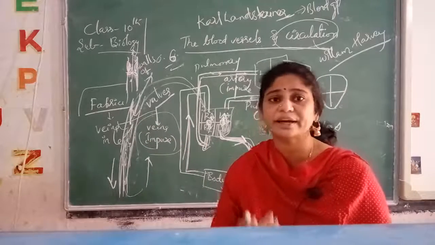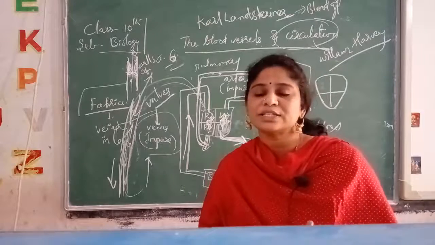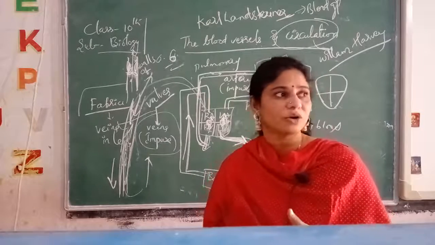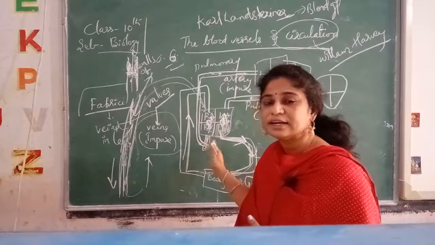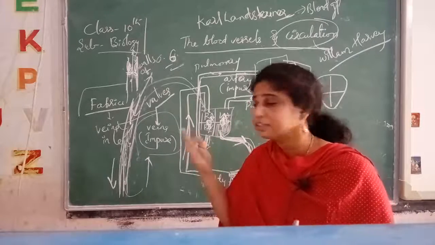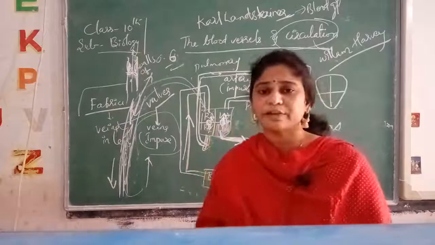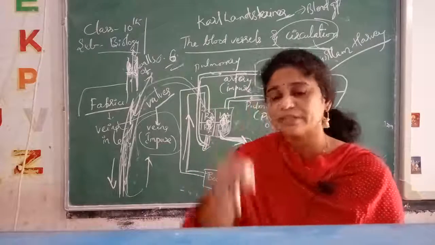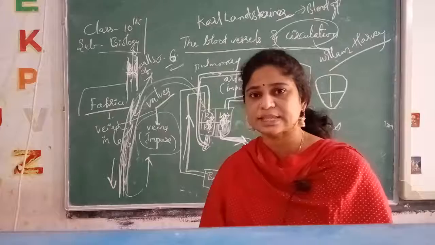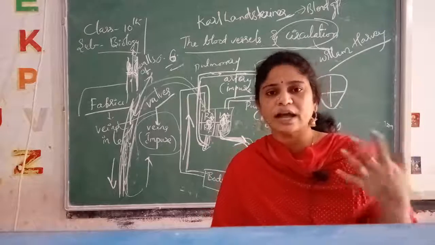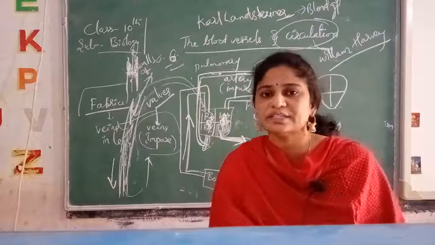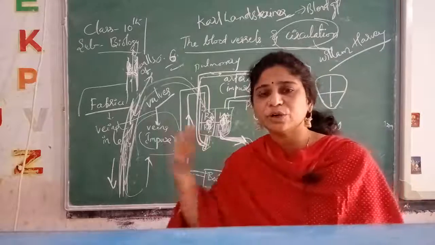Fabrici already gave an idea about the valves in the circulatory system, in the legs. Harvey could remember Fabrici's experiments. Whatever science is there, we learned from the olden experiments, what our great old scientists have done, and we are modifying that into other great things.